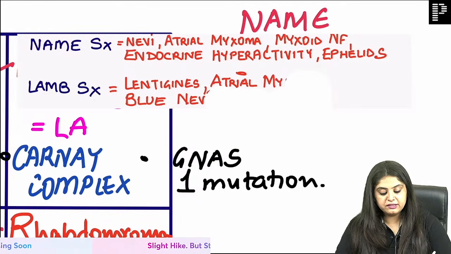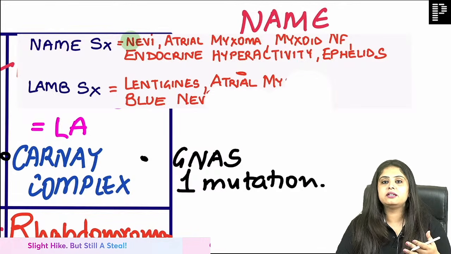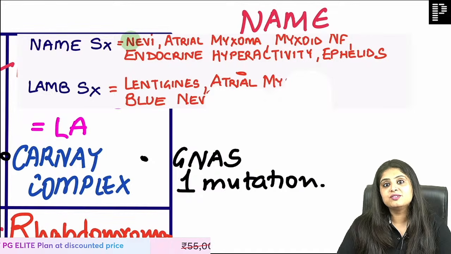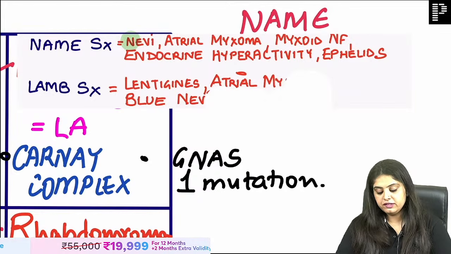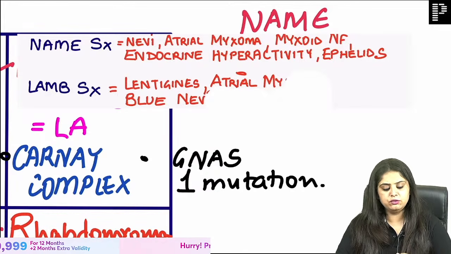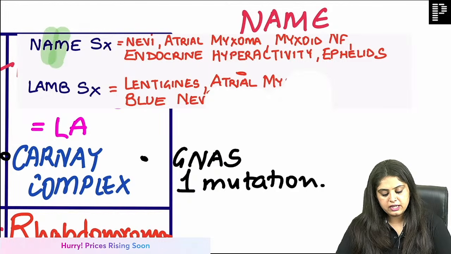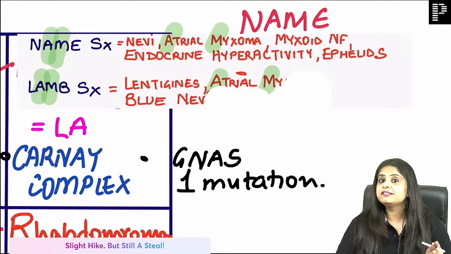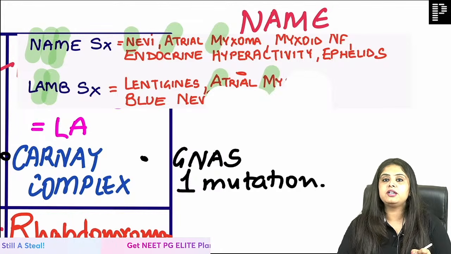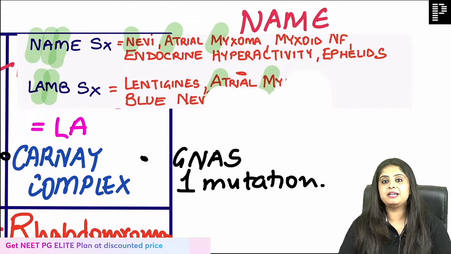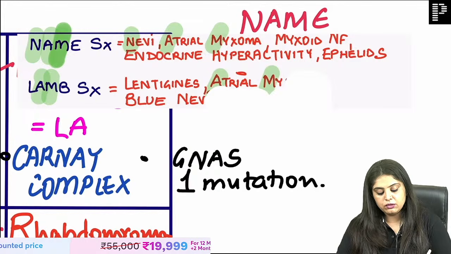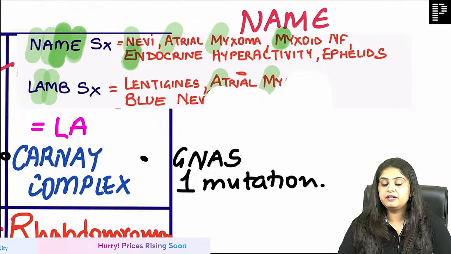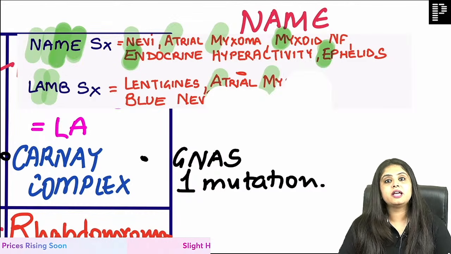Over here, number 1, you can see there are a lot of skin problems. What happens is in the exam you remember NAME and LAMB, but ma'am, what was with N, what was with A? That is where you have a problem. Firstly, NAME and LAMB were to do with myxomas, so at least I need to be very sure that the A and M have to be atrial myxoma in both places. Plus there are some skin problems, so N is going to be for nevi, moles or benign nevi. Apart from that, M can also be myxoid neurofibromas, and E can be certain endocrine hyperactivities, and can also be ephelids, which are again coming back to skin.